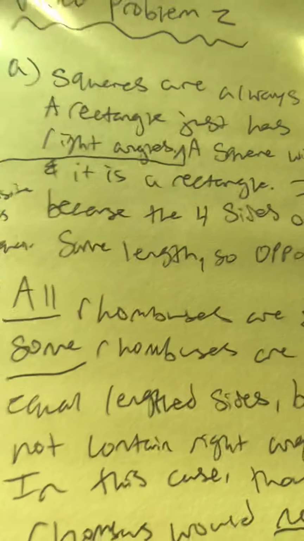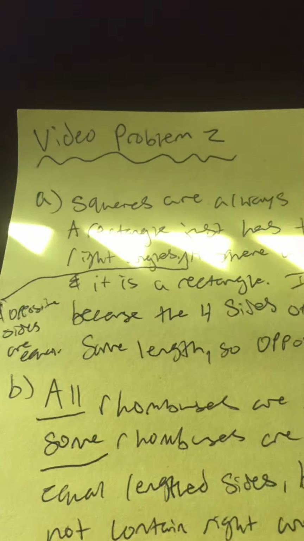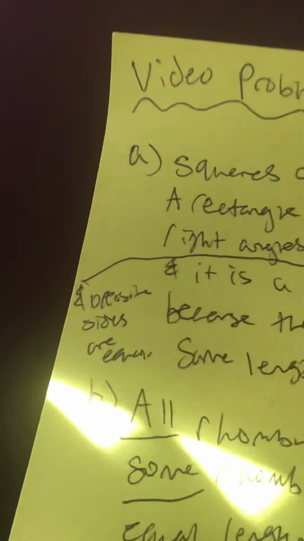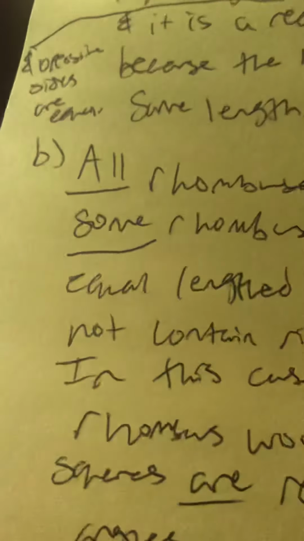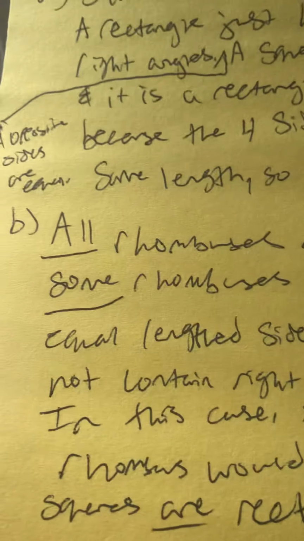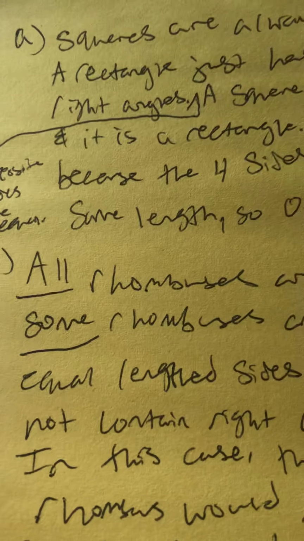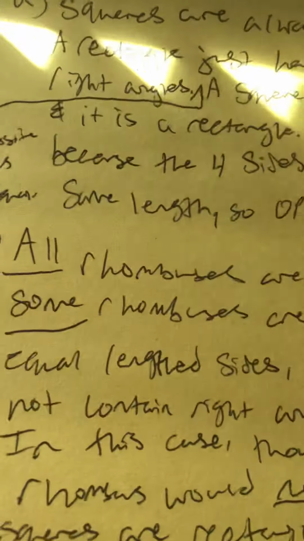Our rhombuses would not be considered a square because remember, in the previous problem we determined that squares are rectangles, and rectangles have 4 right angles. So if we have an acute rhombus, it is not a square. But if we have a right-angled rhombus, then it is a square.